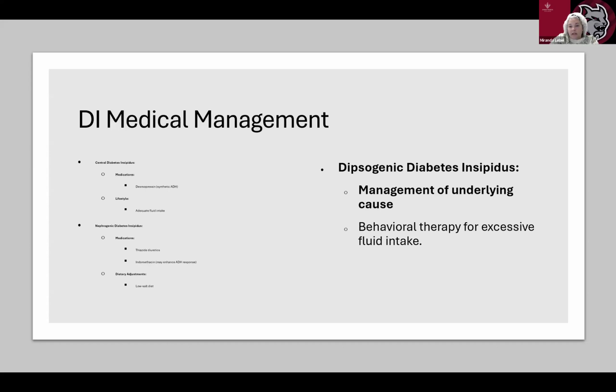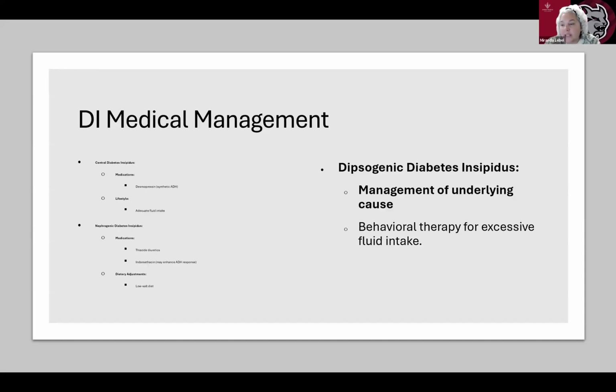This slide is a little broken. So if we have central diabetes insipidus, we're going to give desmopressin. It's a synthetic ADH because we're not producing enough. And then your lifestyle changes would be adequate fluid intake.